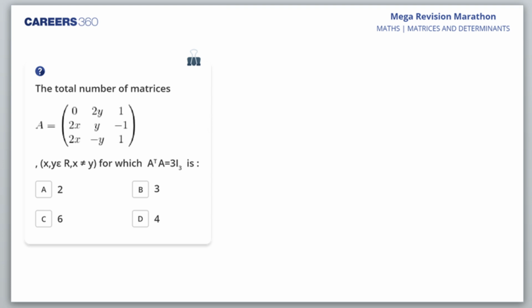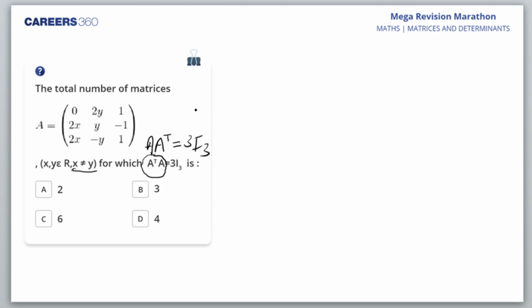So, here we have to find the total number of matrices when x is not equal to y, and this statement which is given, I am slightly changing. It is A into A transpose, है ना? It's like this, 3I3.